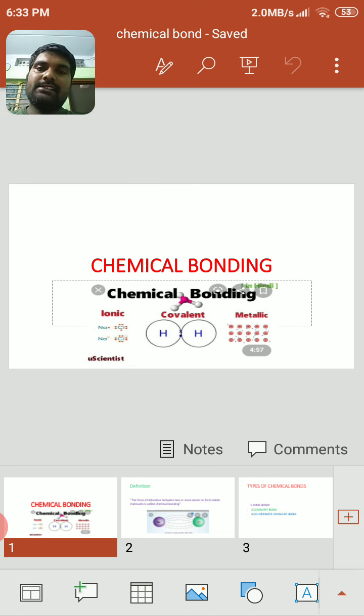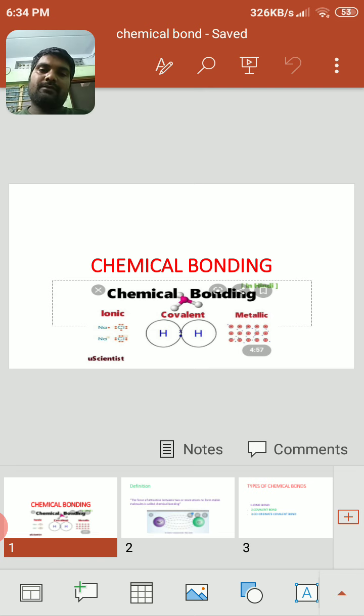For example, let us take the water molecule. The molecular formula of water is H2O. How is this water molecule formed? The atoms present in a water molecule are hydrogen and oxygen. Two hydrogen atoms and one oxygen atom combine to form the water molecule. How are these hydrogen and oxygen atoms combined to each other? That can be explained by chemical bonding.